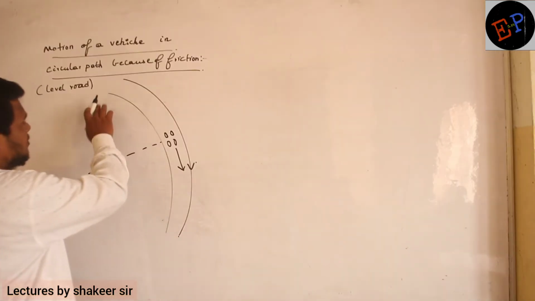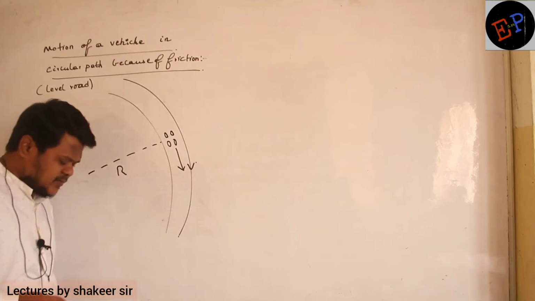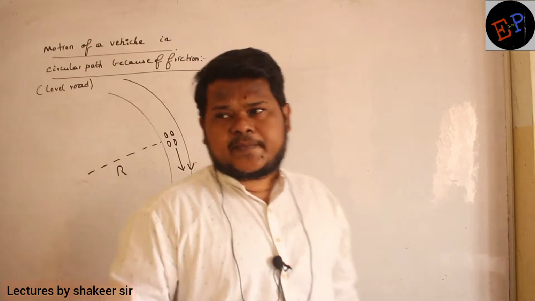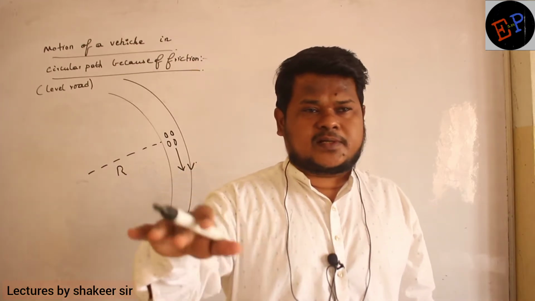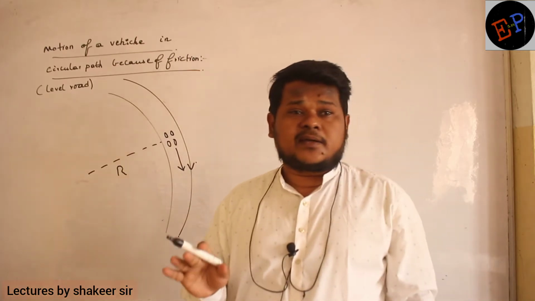Motion of a vehicle in a circular path only because of friction. And this is a level road. What is meant by level road? Level road means a horizontal road. Are you able to understand? It means here we are not considering any banking angle. Banking angle we are not considering.